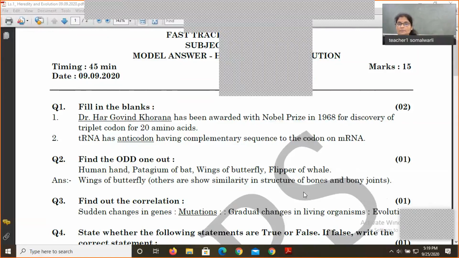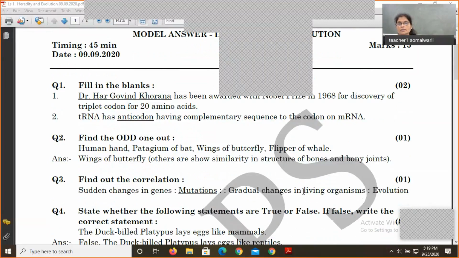So this was easy. Next is correlation between the words, find out the correlated word. Correlated term is a higher order thinking skill question. So you should be able to establish the relationship between the first 2 given words. Sometimes the first pair is provided, or maybe in this particular example the second pair is provided.